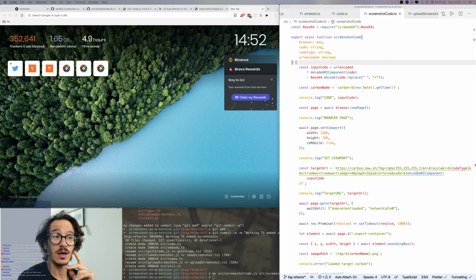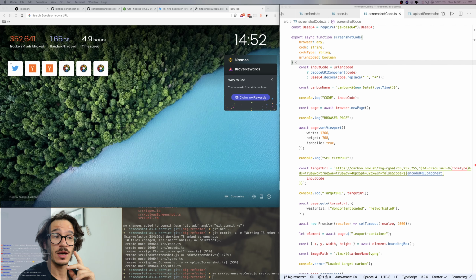Okay, so we've got that. We create a carbon name. We code, then we create a new page on the Chrome. Okay, I don't need that console log. We're going to not set the viewport because I think that's one of the reasons I have a bug. Target URL is the carbon now sh. I'm still using that. Target URL gets printed so that I have it for debugging. Then we wait for a second. That's interesting. Okay, we wait for a second.